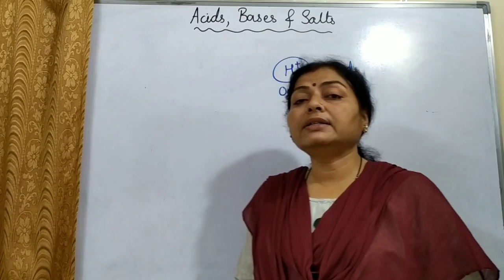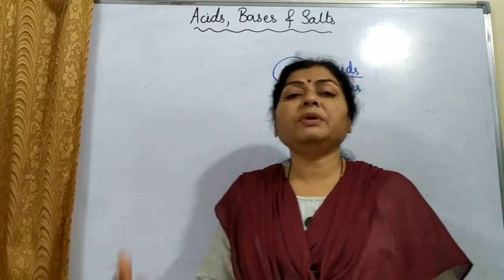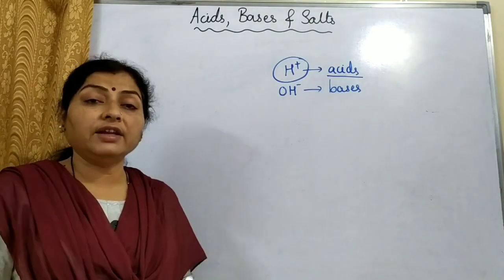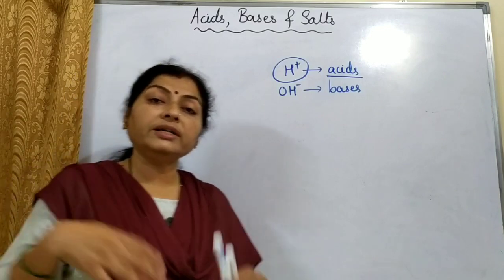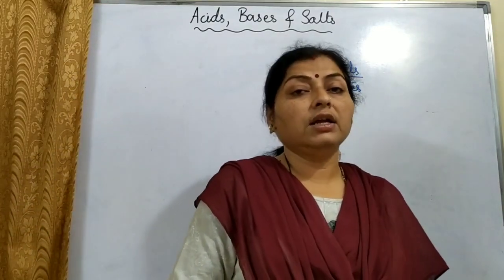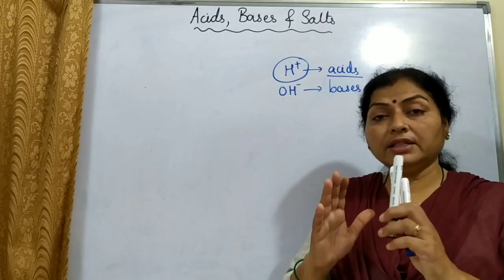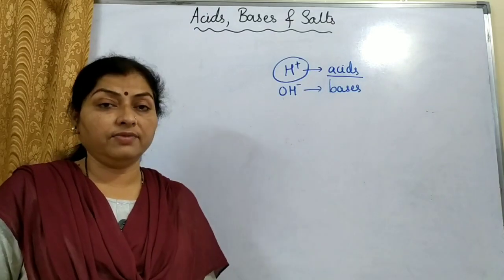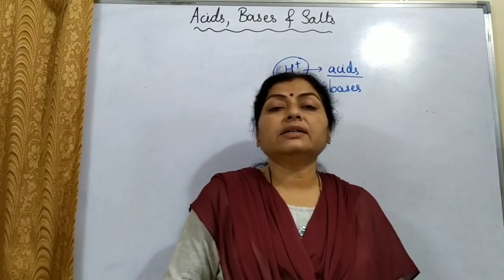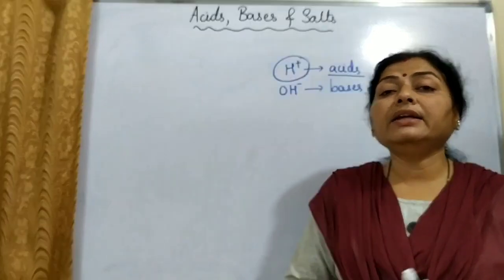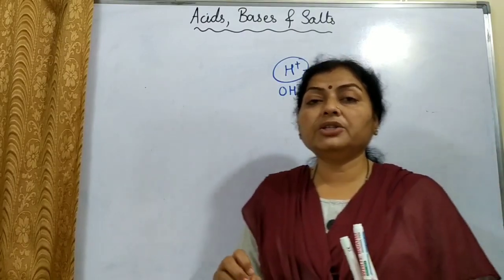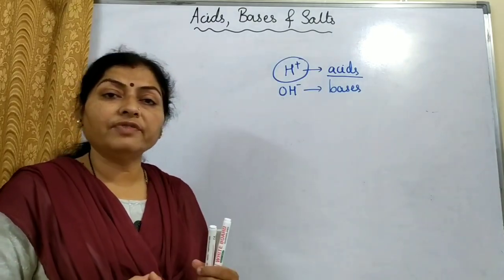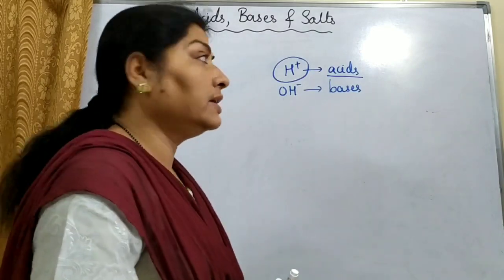But as compared to acid, the concentration of H plus ions will be very less, and on the other hand OH minus ion concentration will be very high in bases. In acids, OH minus ion concentration will be very less. So there is a direct relationship between the H plus ion concentration and acid and base strength. This was studied by a scientist named Sorensen, and he devised a scale in order to measure the strength of an acid or base or of any kind of solution of an electrolyte. This scale we call the pH scale.